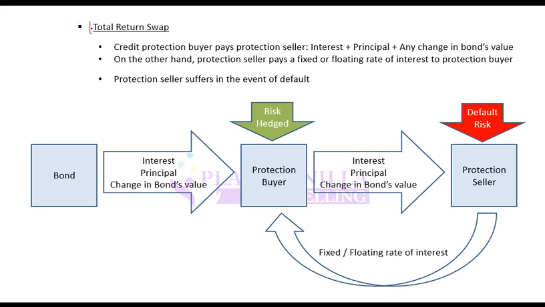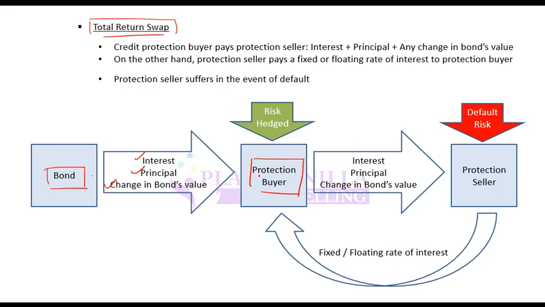So one of the types is total return swap. What is a total return swap? Let's say there is a party, it has a bond. There is an investor who holds a bond. This bond pays interest, principal, and also if bond's value change, that is a gain or loss to protection buyer. What is the risk to this party or this protection buyer? The risk is that bond can default.